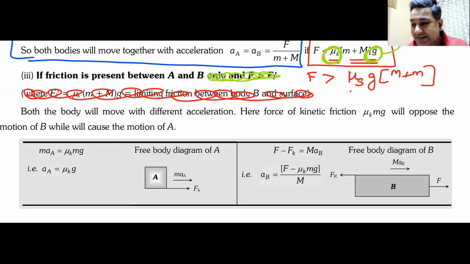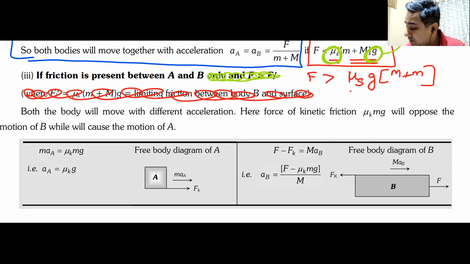If friction is present between A and B, and the applied force is greater than mu s into G into capital M plus small m. Do you understand how did I get this force from the previous case?